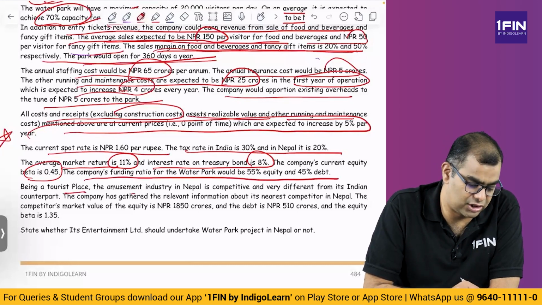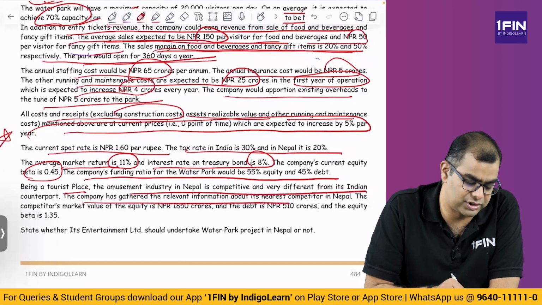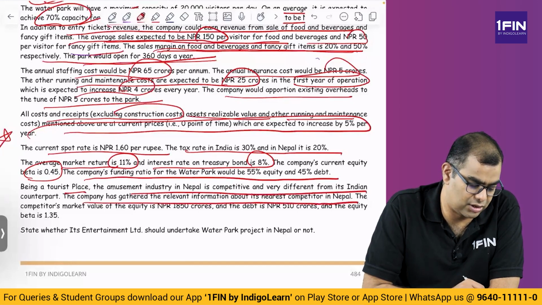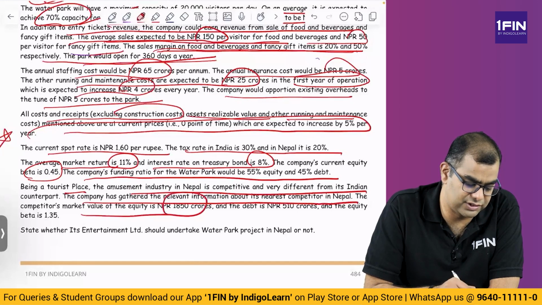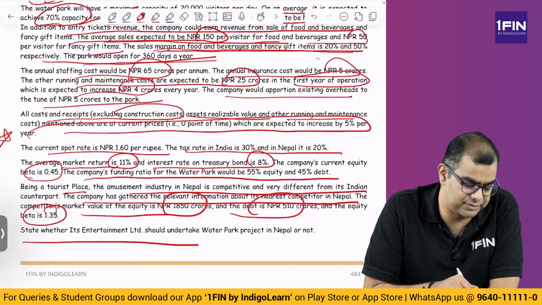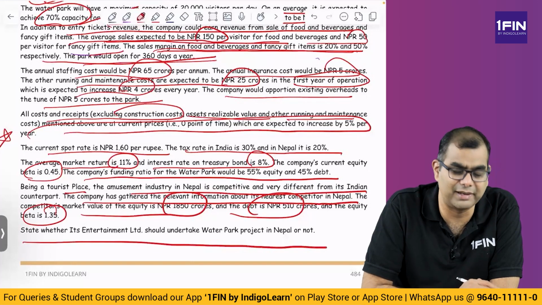Being a tourist place, the amusement industry in Nepal is competitive and very different from its Indian counterpart. The company has gathered relevant information about its competitor in Nepal. The competitor's market value of equity is 1850 crore, debt is 510 crore, and equity beta is 1.35. State whether Entertainment Limited should undertake the water park project in Nepal or not.